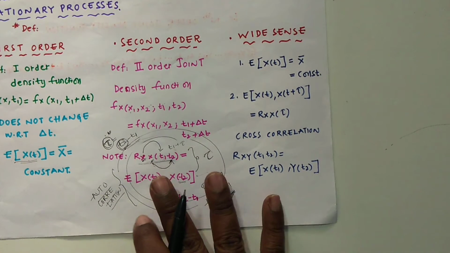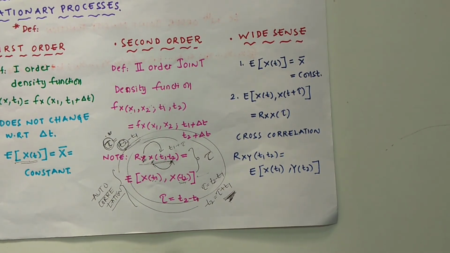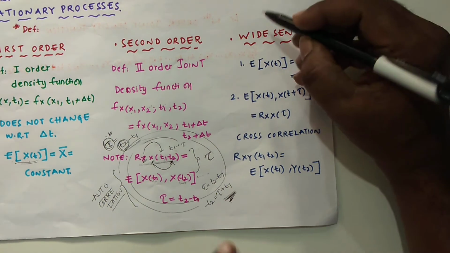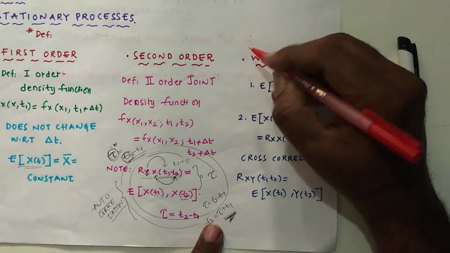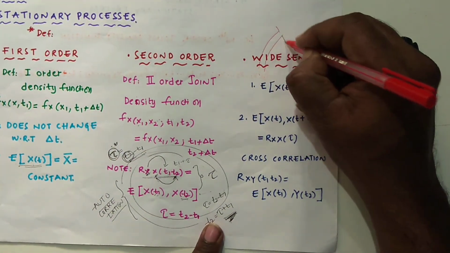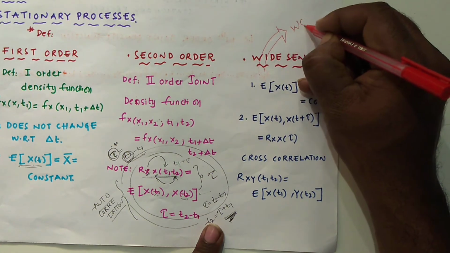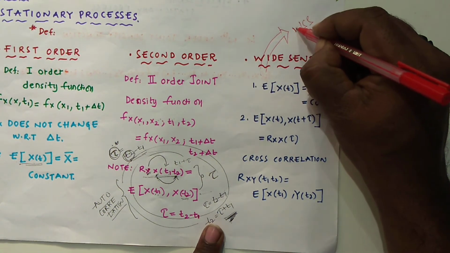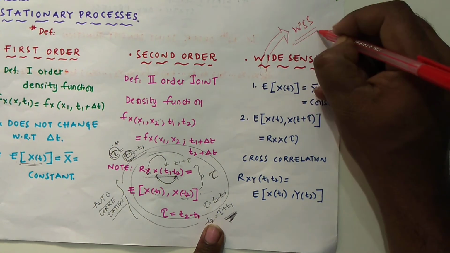And the third one we will be going to is the wide sense stationary process, and we can call it a wide sense random process. We can denote this as wide sense stationary process, that is WSS.